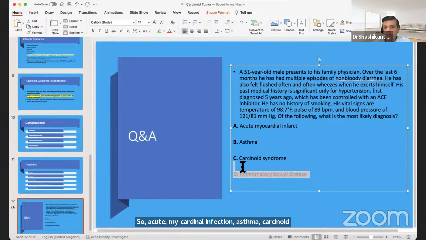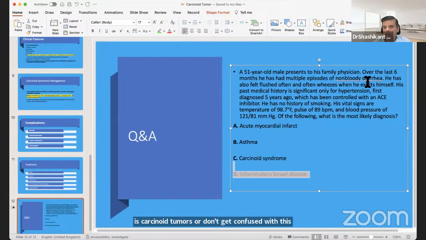So the answer is carcinoid syndrome, because here you are seeing the wheezing, non-bloody diarrhea, and all are there. Carcinoid has just been highlighted here purposely, but the answer here is carcinoid syndrome, so don't get confused with this. This is a typical case of carcinoid syndrome.